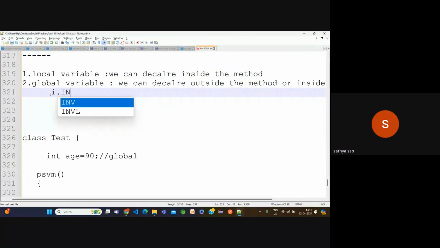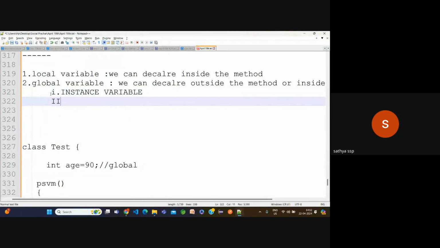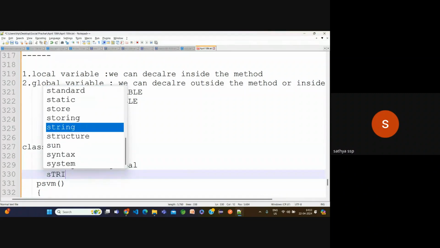The first one is an instance variable. The second one is a static variable. Now what is the difference between the instance and the static? Both are global variables only, and we can declare them inside the class only, but what is the difference between them? Observe carefully here.